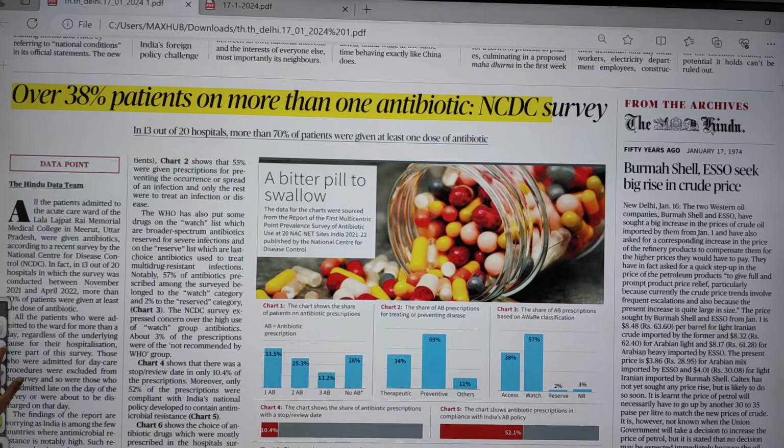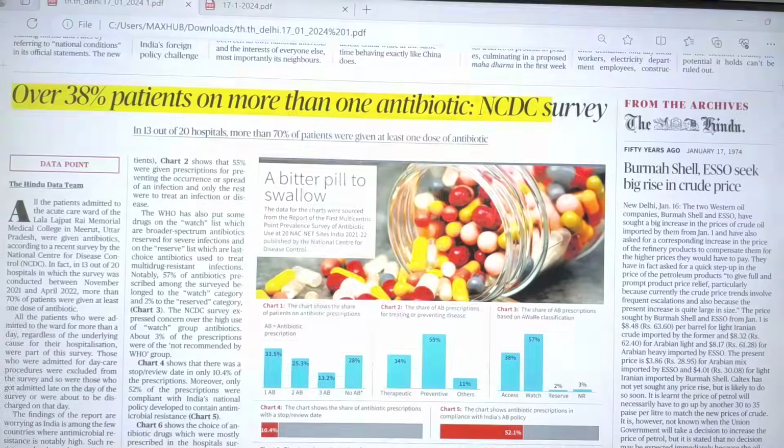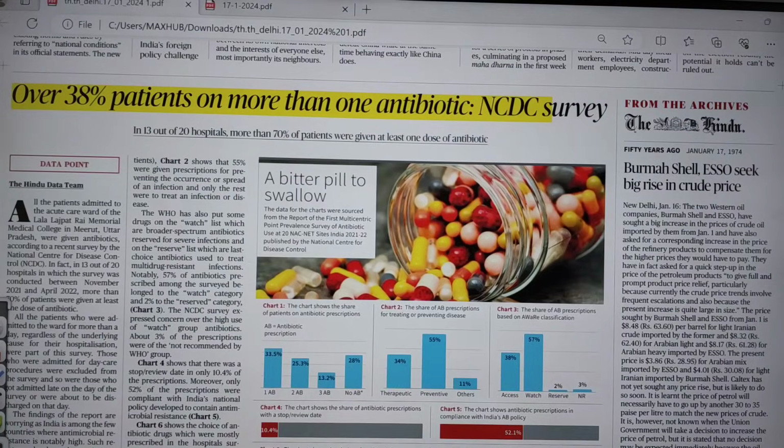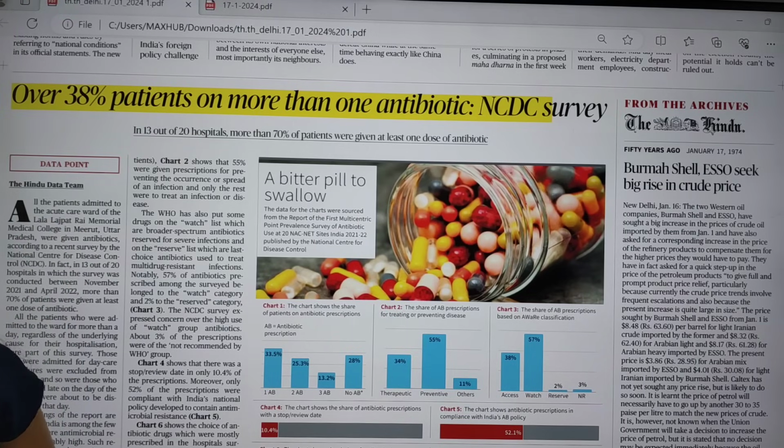It says that nowadays antibiotics are mainly used for prevention purposes in hospitals. All the patients admitted to the acute cancer ward of Lala Lajpat Rai College in UP were given antibiotics, according to the recent survey of NCDC, the National Center for Disease Control.